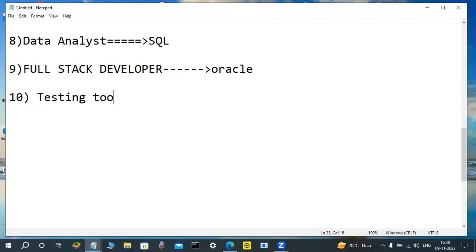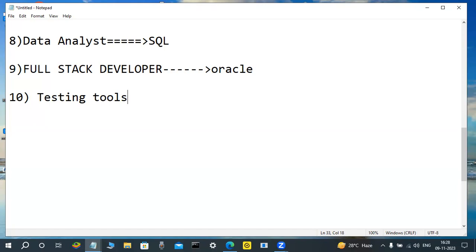Testing tools means manual testing is there, and automation is there. Manual is commonly mentioned, and on the automation side, olden days QTP was there, but nowadays they say Selenium. Selenium testing, but so many companies are using manual testing.